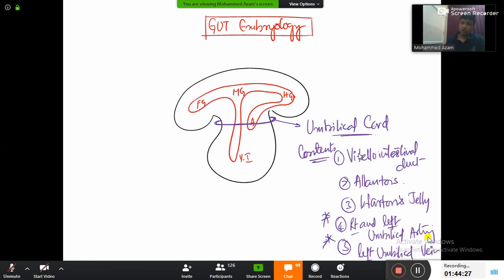So the contents of the umbilical cord will be the vitello-intestinal duct, and then the allantois surrounded by Wharton's jelly, right and left umbilical artery, and the left umbilical vein. All this will be the contents of the umbilical cord.